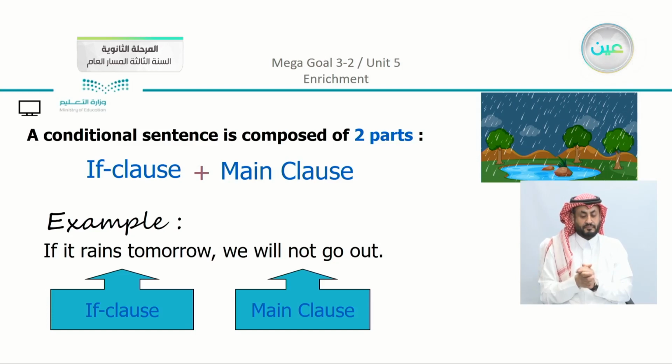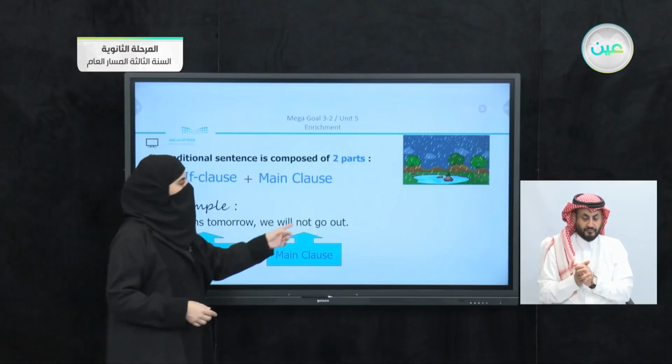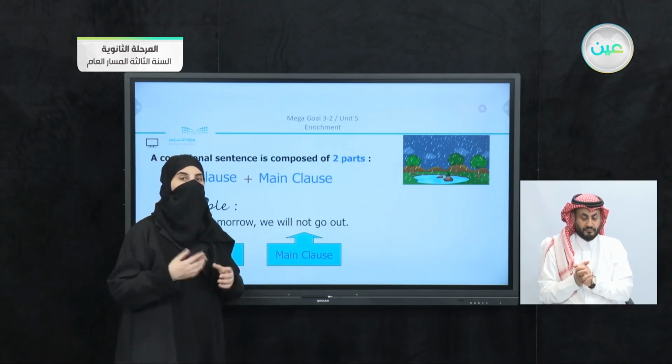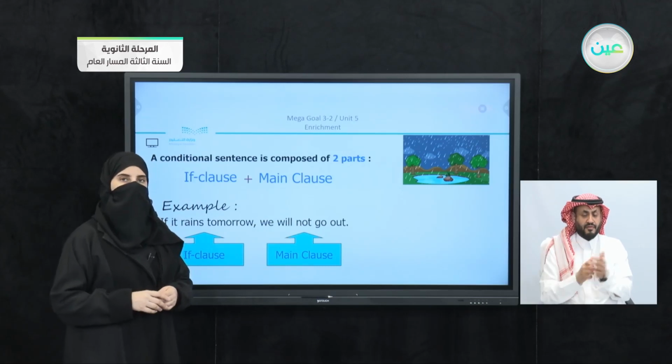We have here if it rains, using the present simple with if. And in the other part of the sentence, we will not go out. You can see that we have here will, and after will, there is the base form of the verb, or the affirmative.